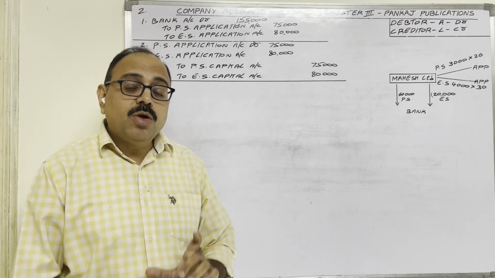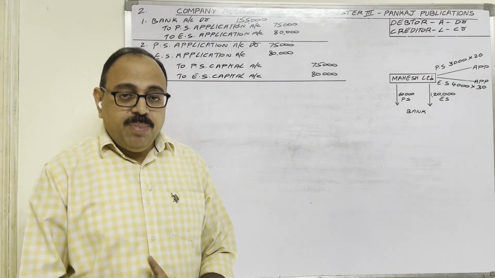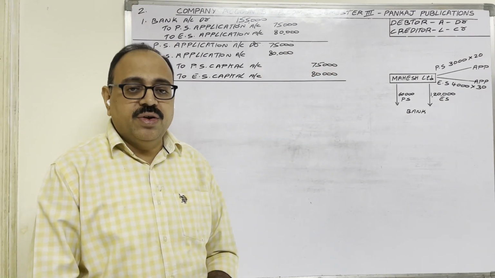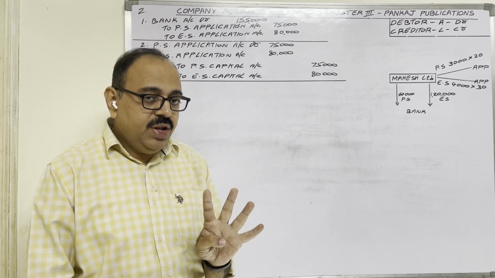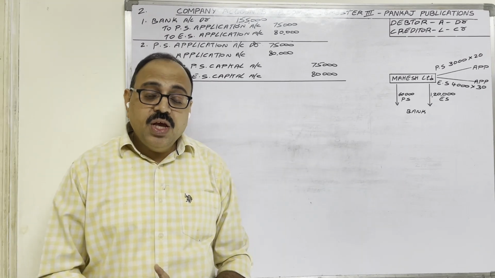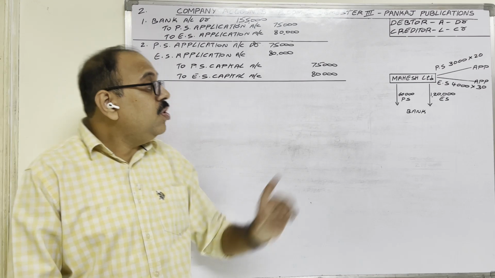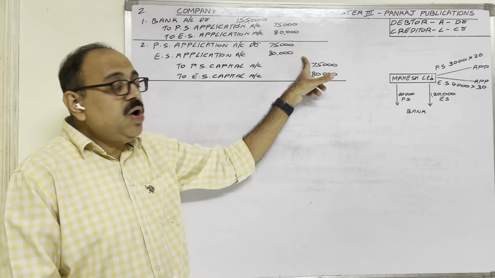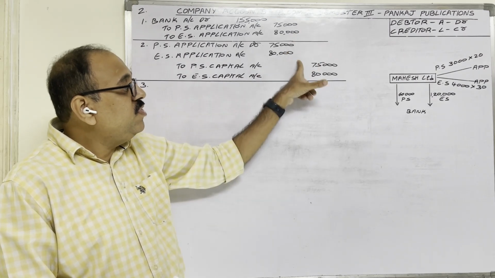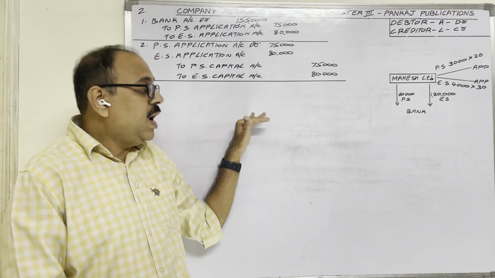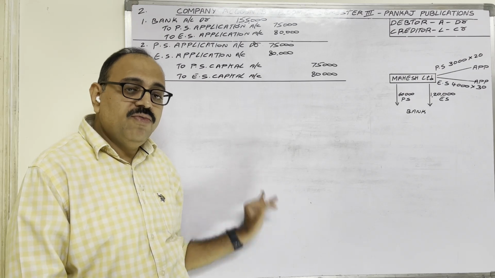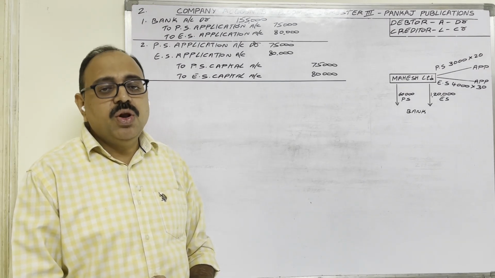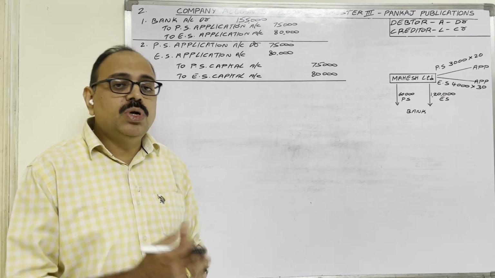Next, come to allotment related entries. For application we wrote 2 entries, no? Similarly, for allotment also 2 entries. First the transfer entry, then the received entry. In case of application, first we wrote the received entry, then the transfer entry, because how much we receive, that only we transfer. But for allotment, first call, final call, first we can write the transfer entry, because now we know very well how much money should come.